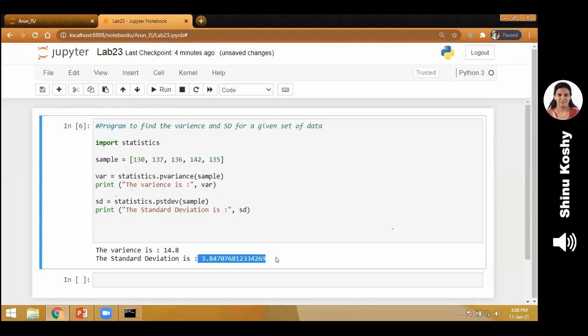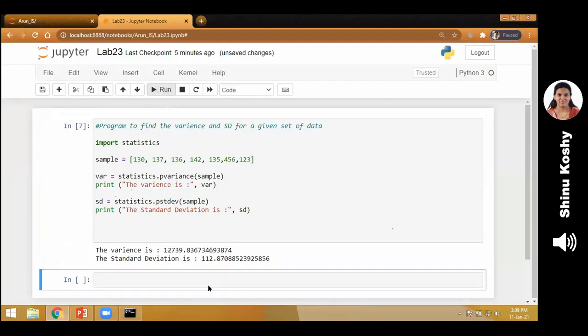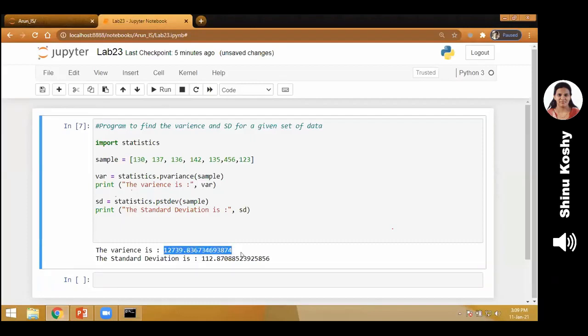So isn't it easy? If you use just two function names, P variance and PSTDEV, we can find the standard deviation and variance of any sample. You can change the same sample data, include another 2-3 numbers. So very easy. For whichever sample you want, you can find it. It will update the output. You can see that the output will change now. Okay. Next.